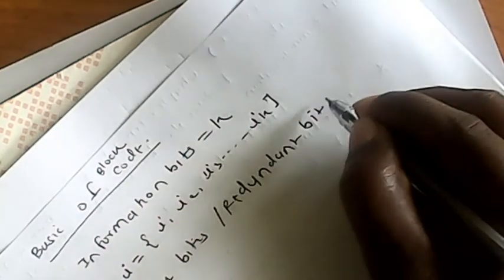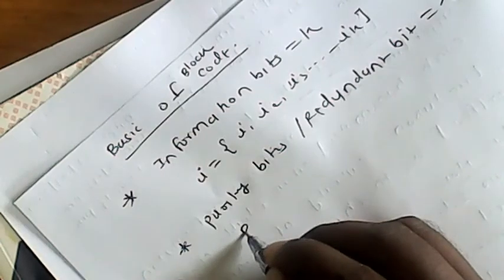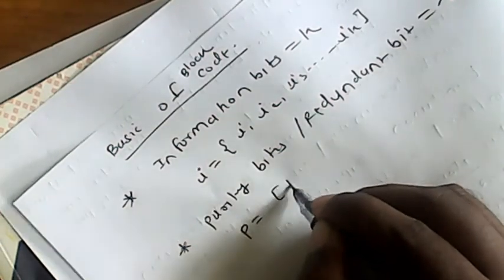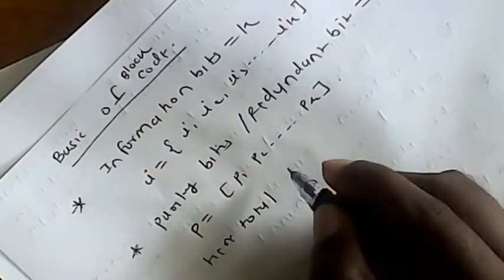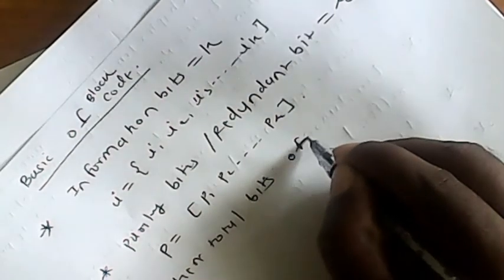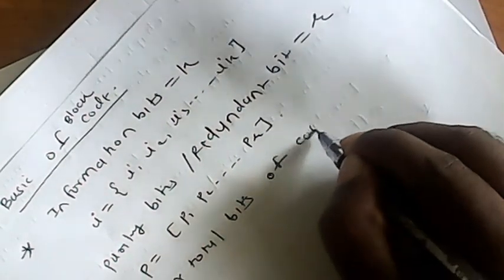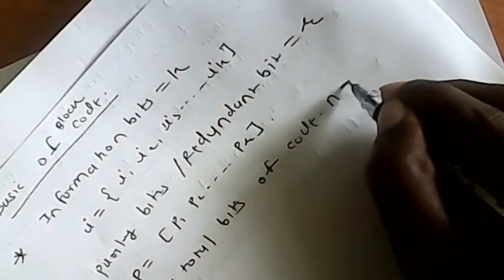Redundant bits are denoted by small letter r. So P is equal to p1, p2 up to pr. Hence the total number of bits in the block code is denoted by small n, that is k plus r.